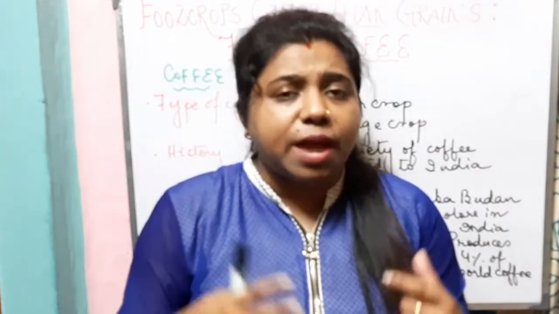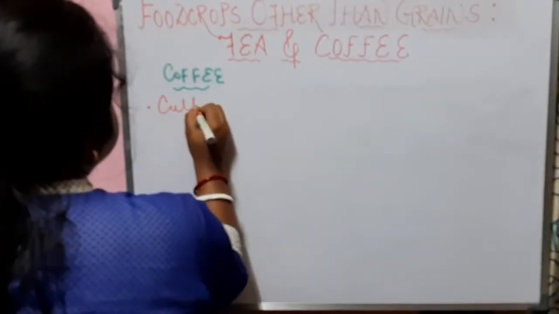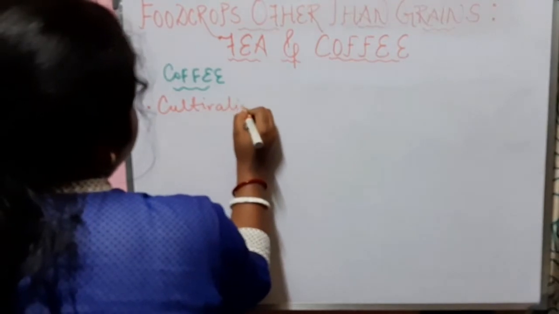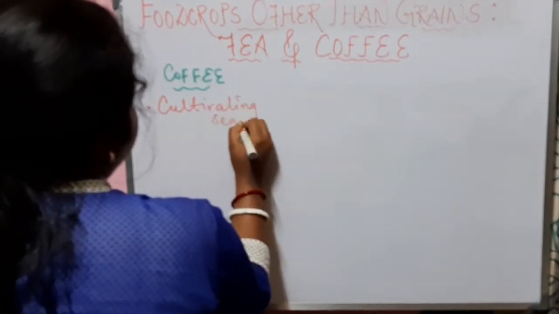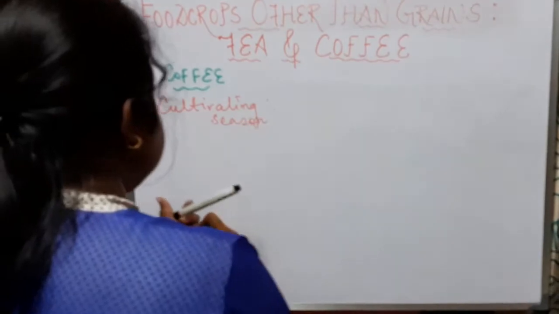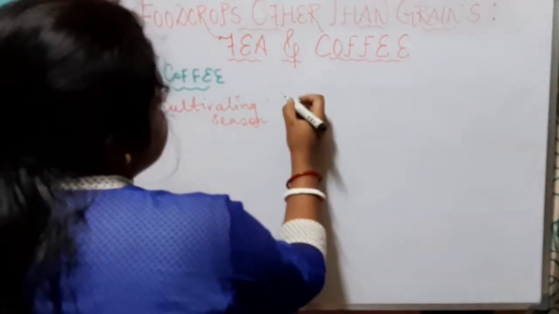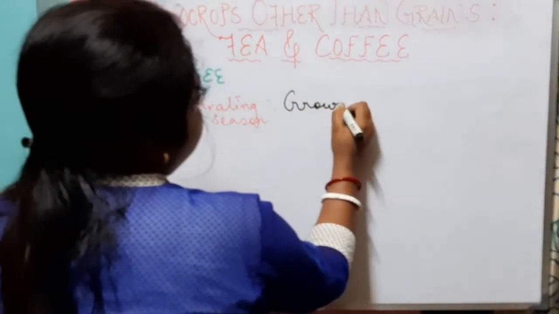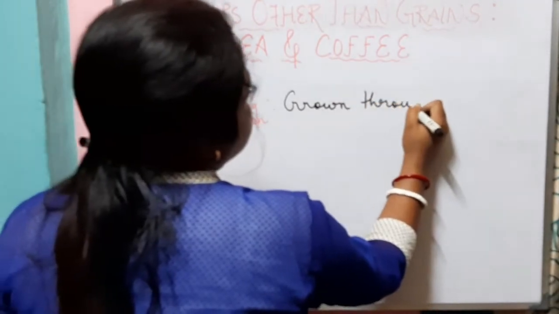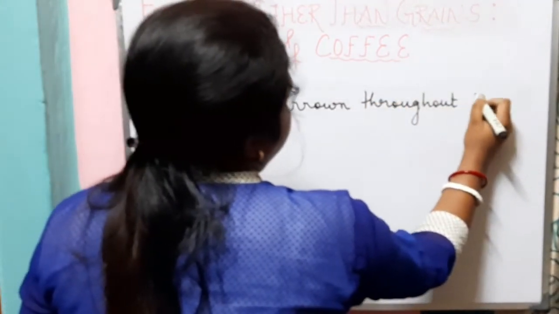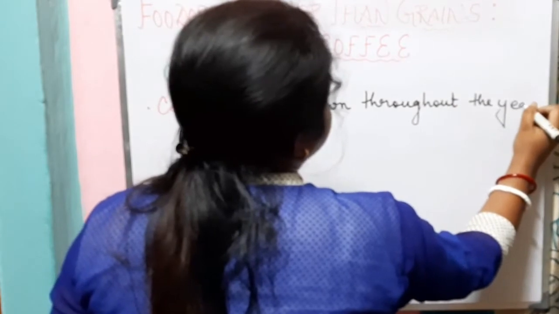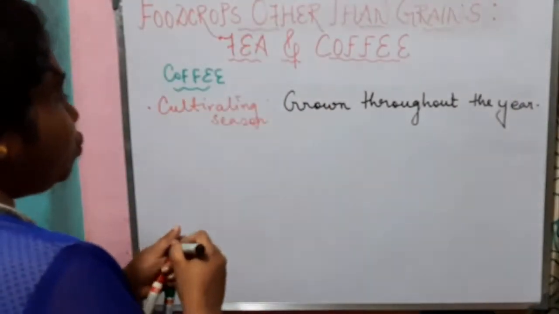Now let us know which type of cultivating season, which type of soil, and what geographical conditions are required for the growth of coffee. The cultivating season of coffee is that it is grown throughout the year. So it does not have any specific season. It can be grown throughout the year.